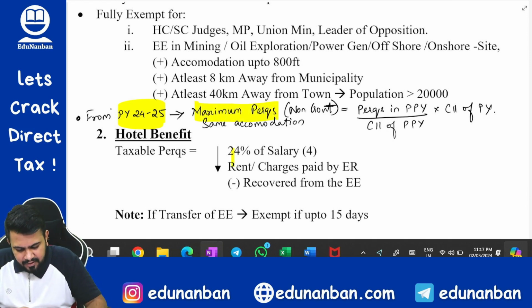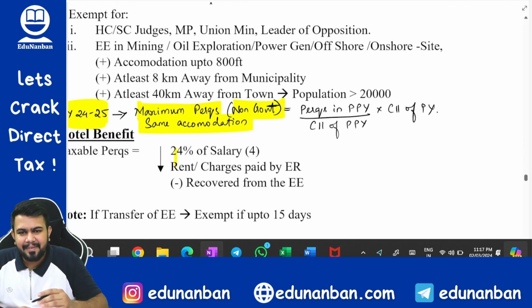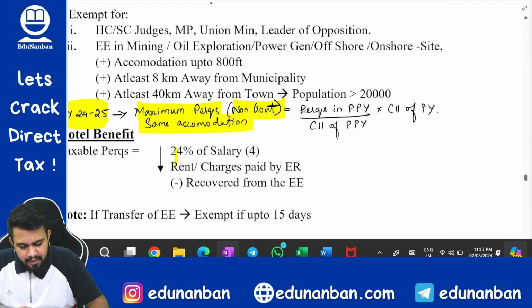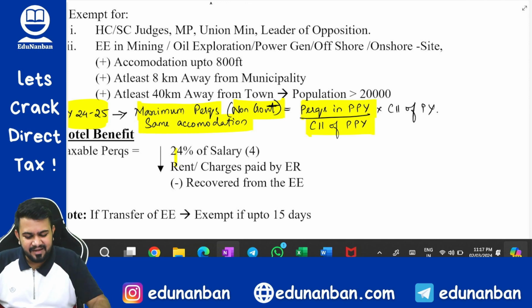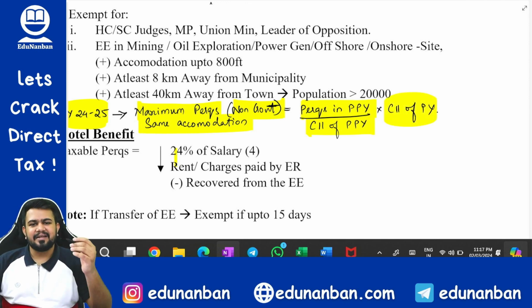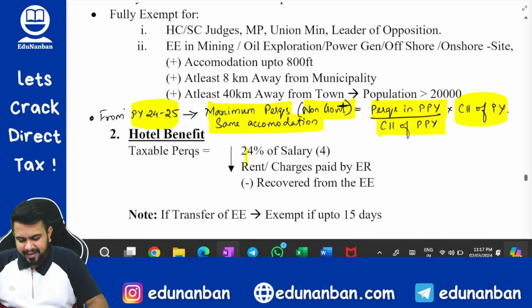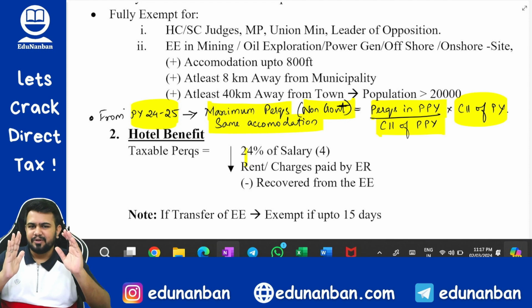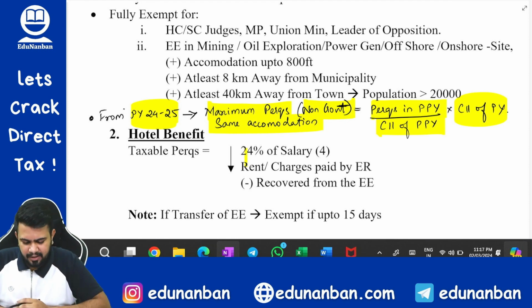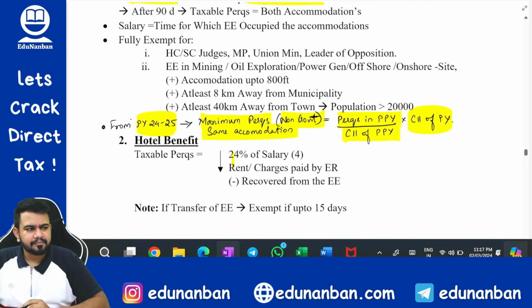Maximum perquisite for non-government employees, if there is the same accommodation, then what is the maximum perquisite? It will be perquisite in the preceding previous year divided by cost inflation index of the preceding previous year multiplied by cost inflation index of the previous year. So wherever you find space, please make a note of this one line. If it is asked in a multiple choice question, you should be able to answer. Not that important. Done?